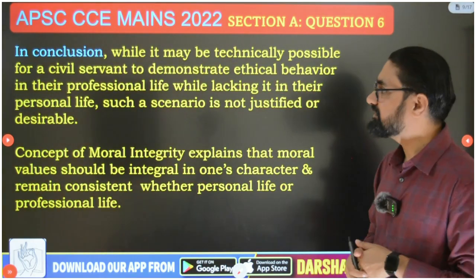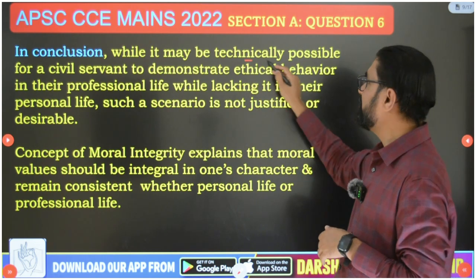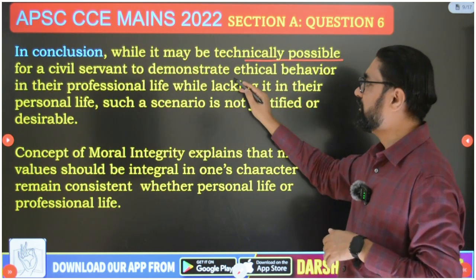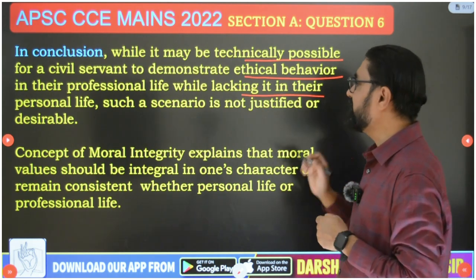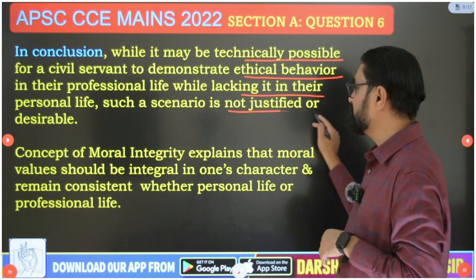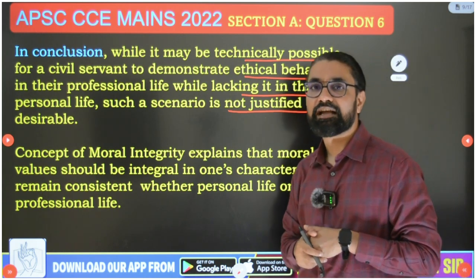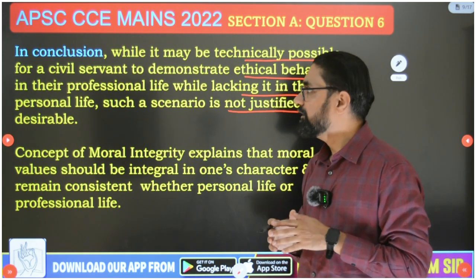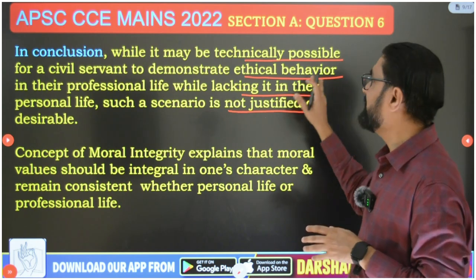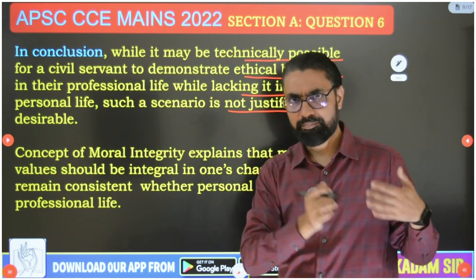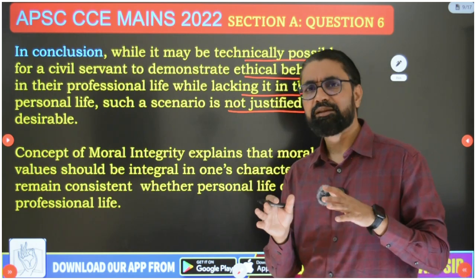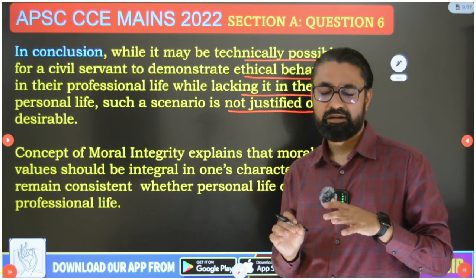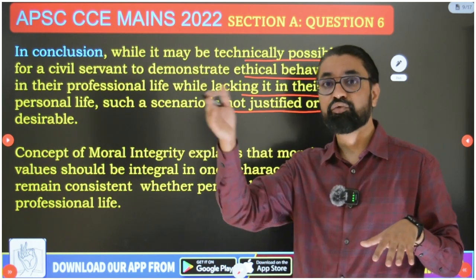And so, in conclusion, while it may be technically possible for a civil servant to demonstrate ethical behavior in their professional life while lacking it in their personal life, such a scenario is not justified or desirable. While it may be technically possible that many people who are bad in personal life can act good in professional life, there are very rare examples of that. One who is bad in personal life and good in administrative life.